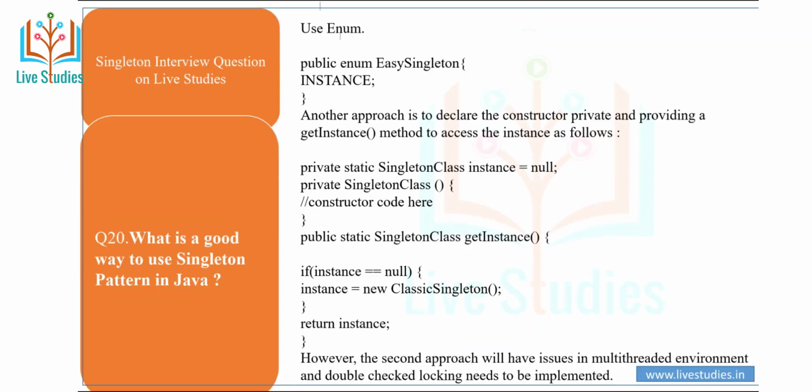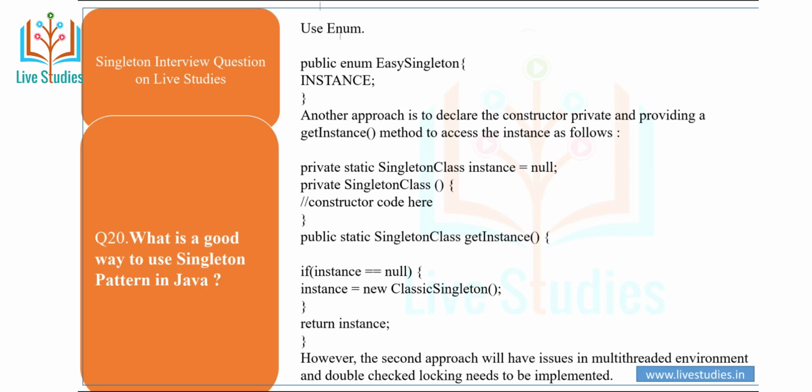Another question is, what is a good way to implement the singleton pattern in Java? Using enum, for example: public enum Singleton with an instance. Another approach is to declare the constructor private and provide a getInstance method to access the instance.